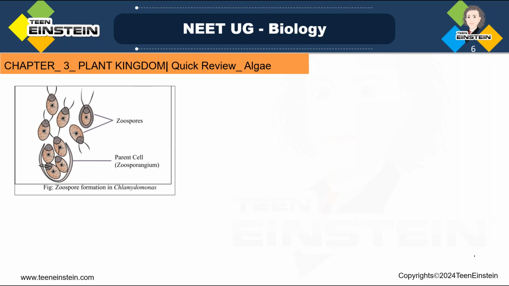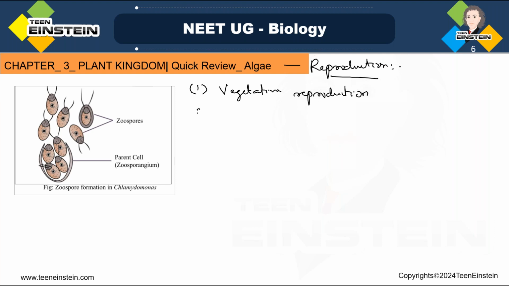Next, we need to learn about reproduction in algae. Now we have learned about the common features, right? Then reproduction. In algae, you can see vegetative reproduction, asexual reproduction, and sexual reproduction. So these three types of reproduction you can see in algae.